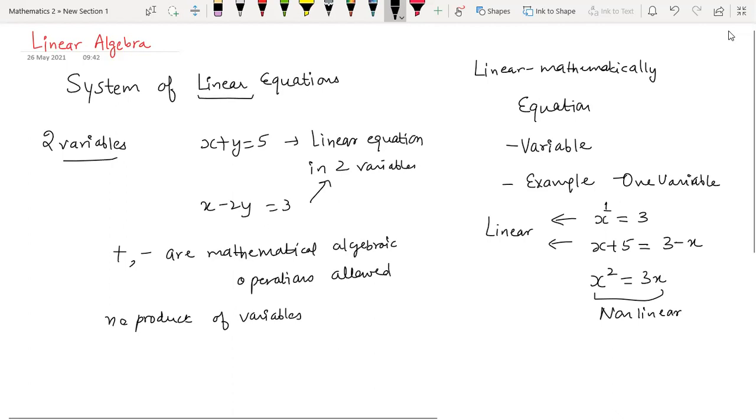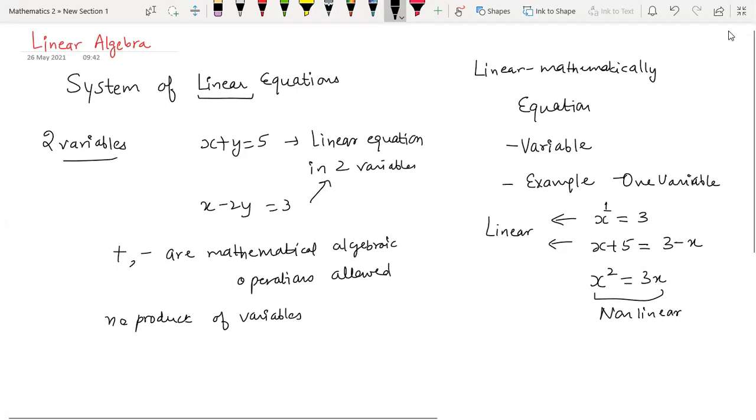I was focusing right now only on this word linear and gave you examples of linear equations. Similarly, you can have plenty of examples in 3 variables, 4 variables, howsoever many variables you can have. And now we will be talking about system of linear equations, right? Because ultimately, whenever you are given some equation or system of equations, your aim is to solve it.